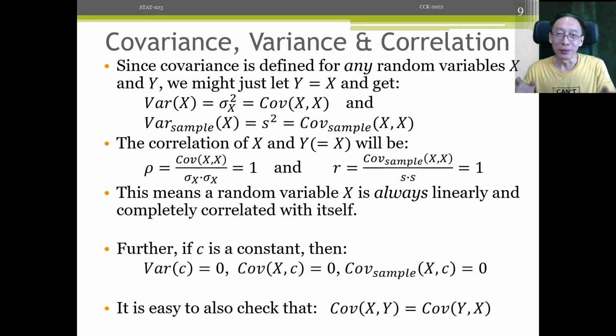So in this session, we like to put these creatures side by side: covariance, variance, and correlation. We put them side by side because they sound the same. They are formula-wise connected to one another. Correlation is derived from covariance, and covariance sounds a lot like variance. And what's the co part doing here? So let's put them side by side and compare and find out what's similar and what's different here.